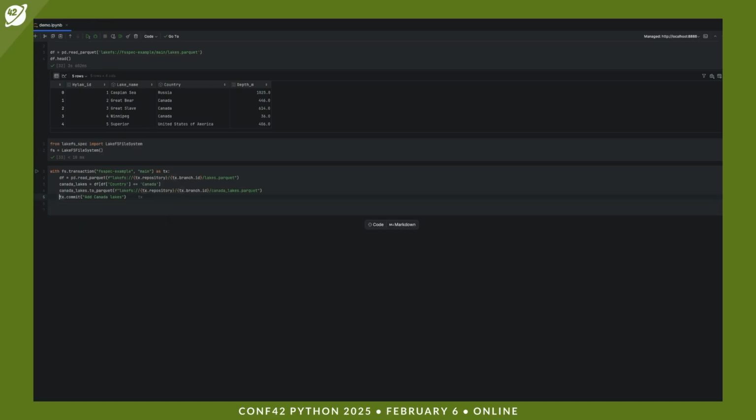And we add Canada lakes. Now let's do the same thing for Germany. We'll take Germany lakes, and here we'll call it Germany lakes. And once we run this, if everything is correct, we will create a new branch as a transaction, read the data from our ephemeral branch, the lakes from Canada, write it into our branch, commit it. We will do the same thing for Germany, commit that as well. And once the transaction is over, it will merge all the data in one atomic action into main.